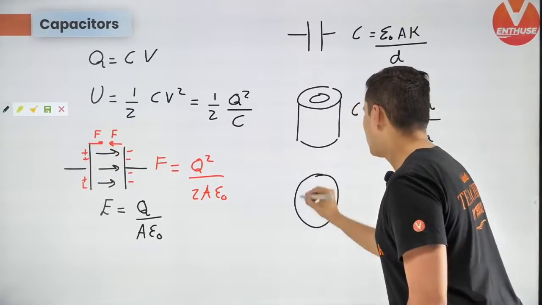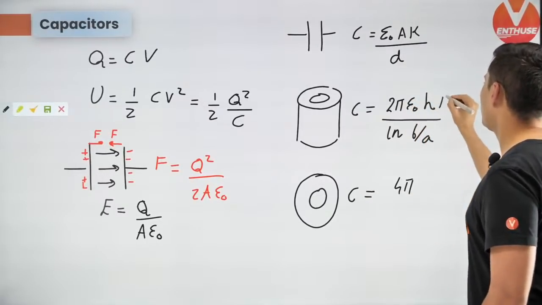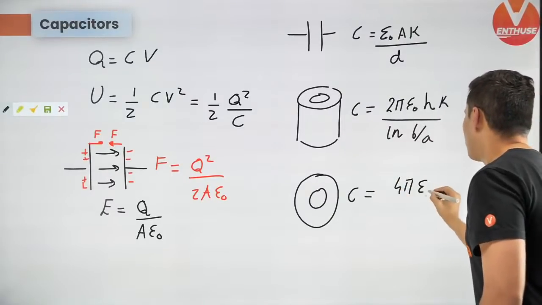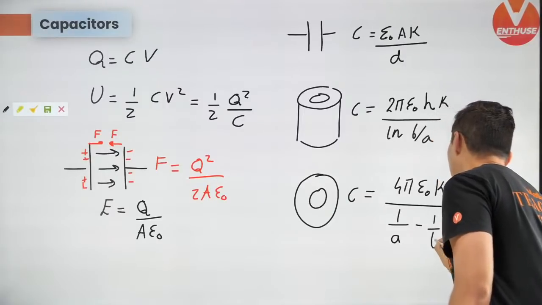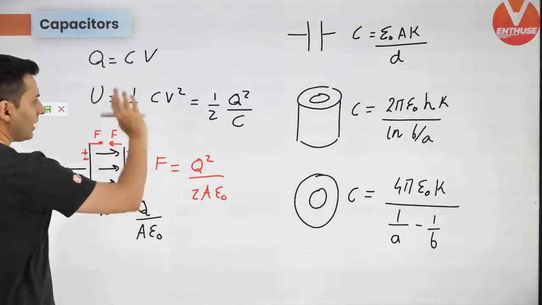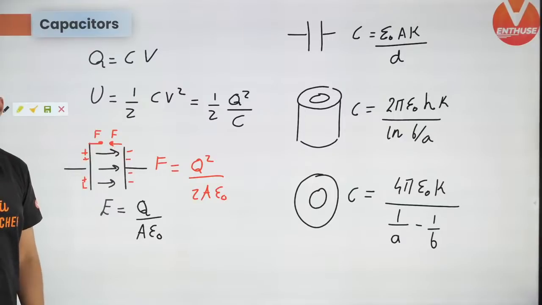And if you have a spherical capacitor, the capacitance is 4 pi epsilon naught K divided by 1 by A minus 1 by B, and you can put K if there is some dielectric medium. Bigger minus smaller term, you can keep it like that. These are the important formulas for capacitance.